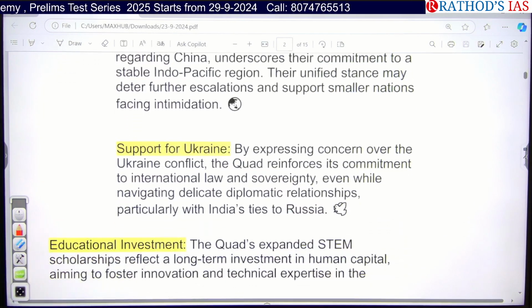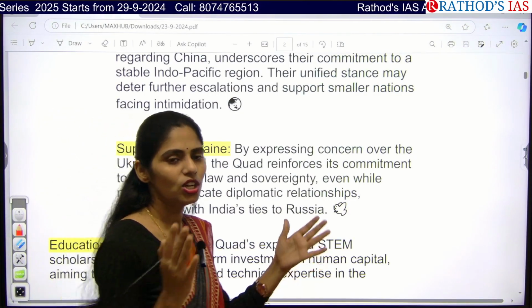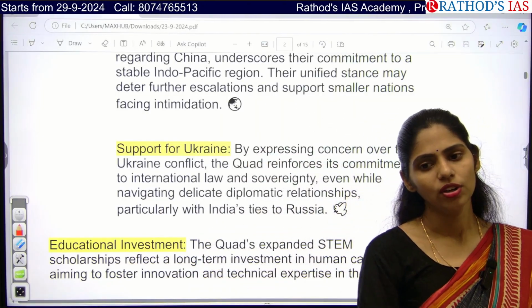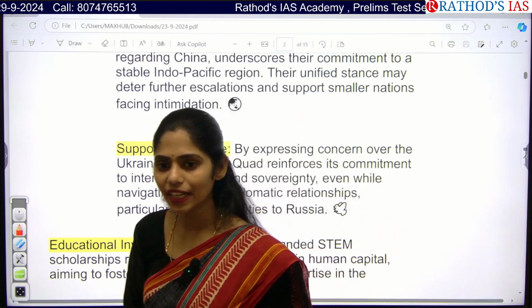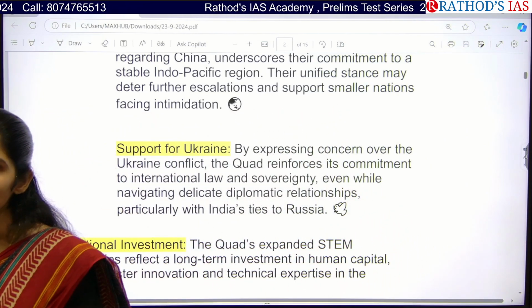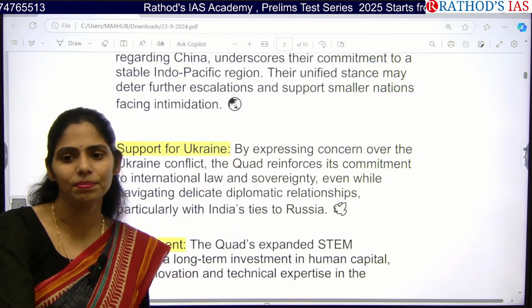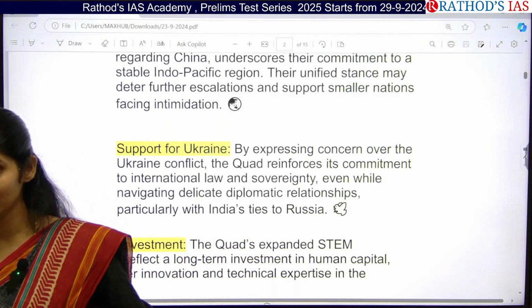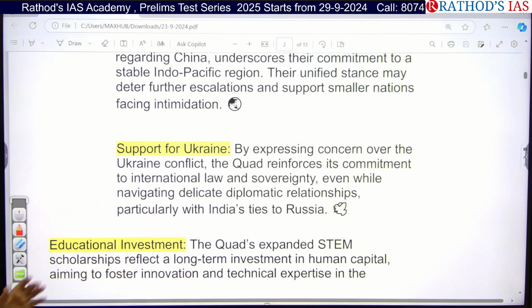And the next one is, yes, these countries are trying to provide support to Ukraine. You know this Russia and Ukraine conflict is happening. So which countries are supporting Ukraine? Western countries are supporting. How? They are giving arms, and also funds and humanitarian aid, right? And even India is also moving towards the West now, and it is trying to provide peace, and even we gave Bhishma cubes for humanitarian aid for Ukraine, right? So this is also discussed.